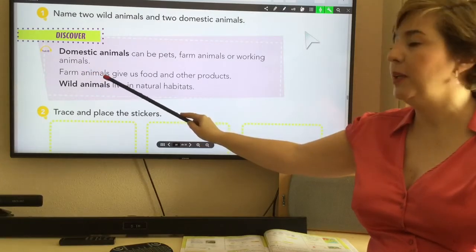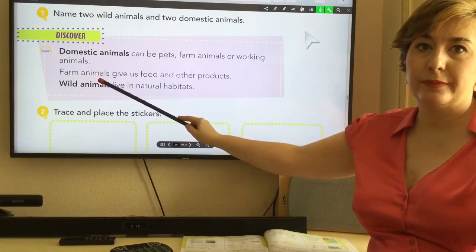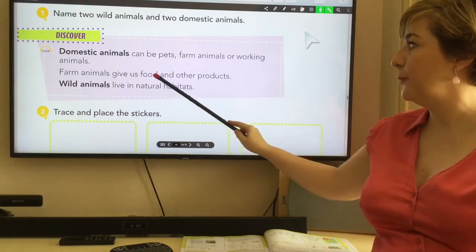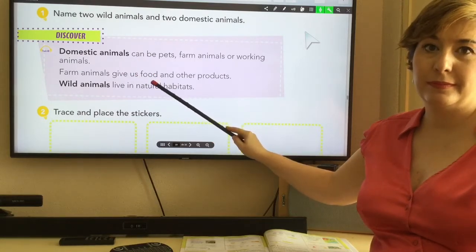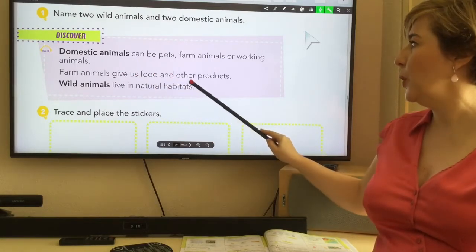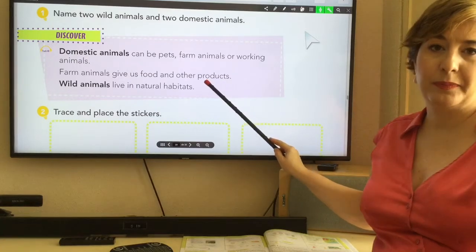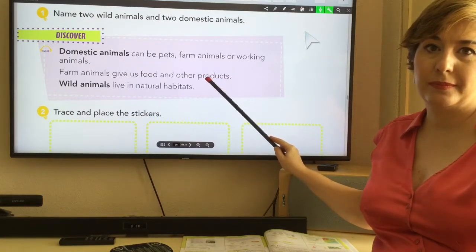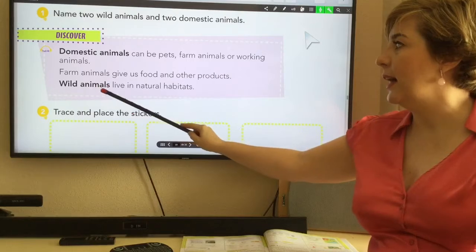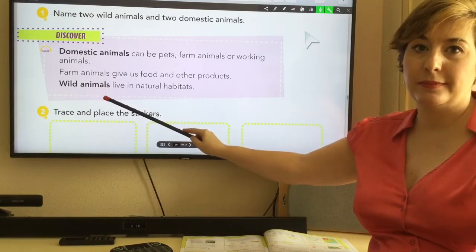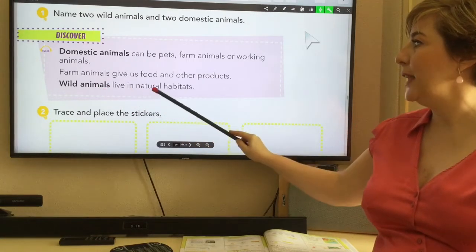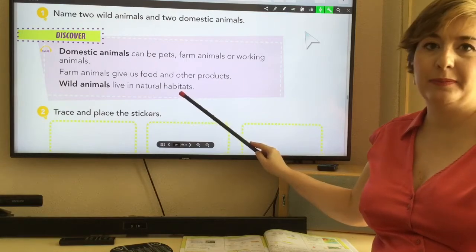Farm animals give us food and other products. Wild animals live in natural habitats.